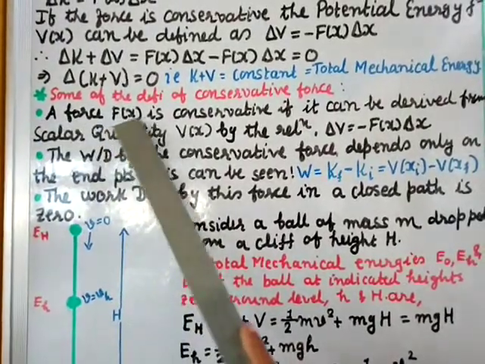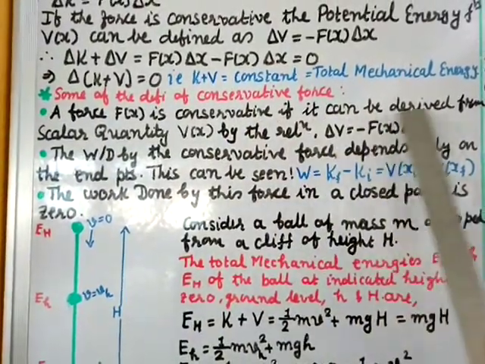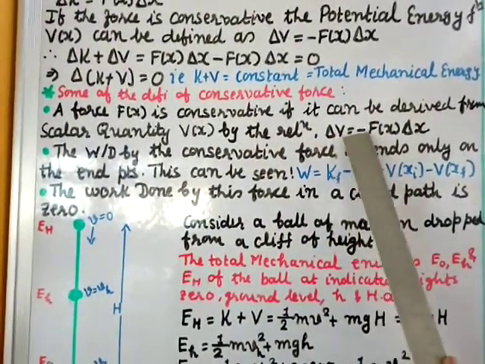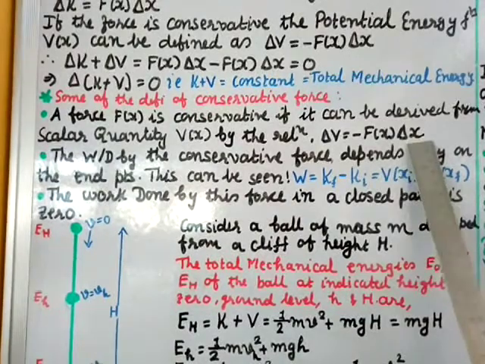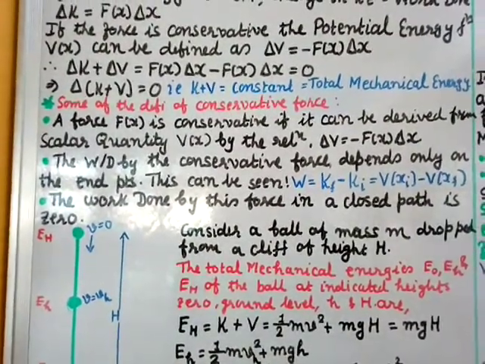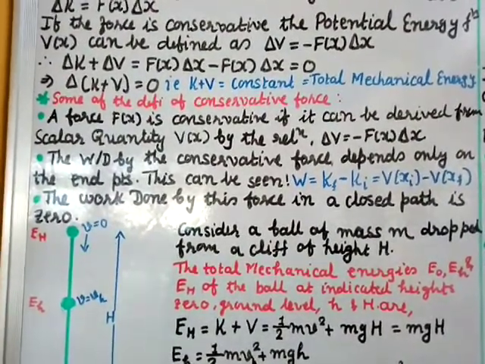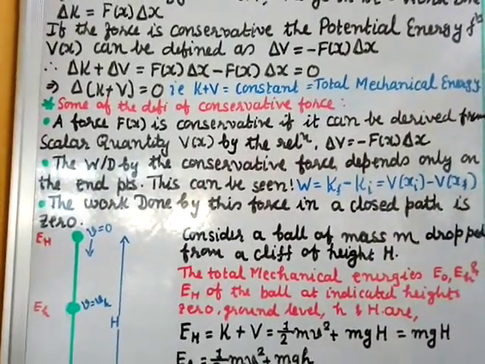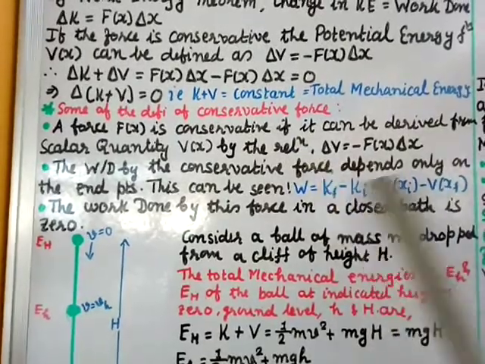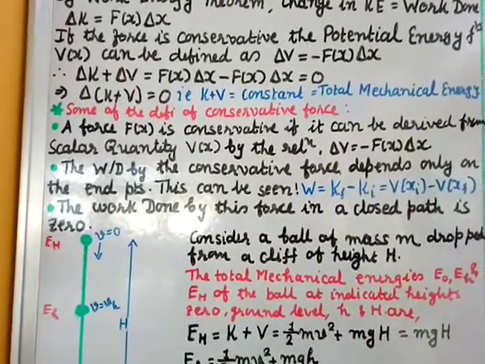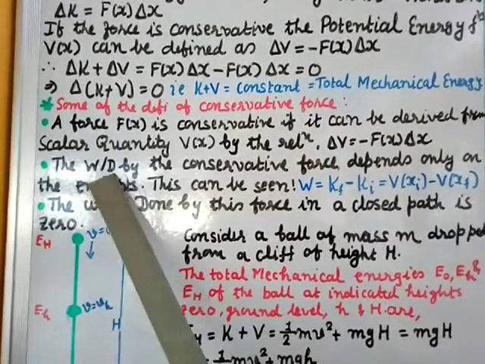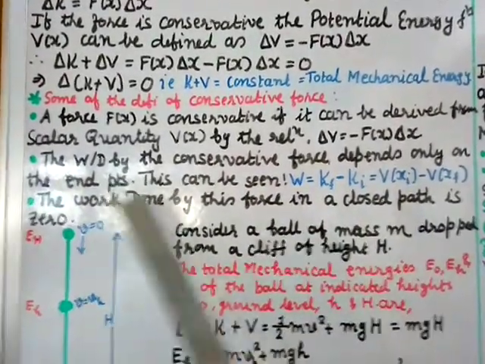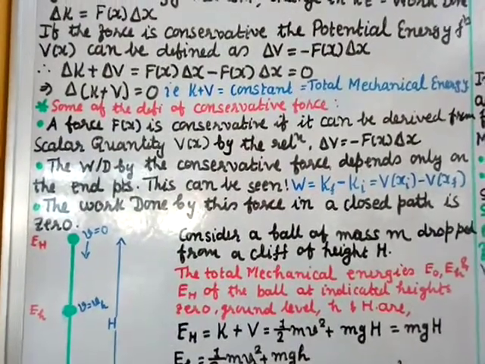A force F of x is conservative if it can be derived from a scalar quantity V of x by the relation delta V equal to minus F of x delta x. If we can derive the force from here, then we can say that the force is conservative. The second way is that the work done by a conservative force depends only on the end points.